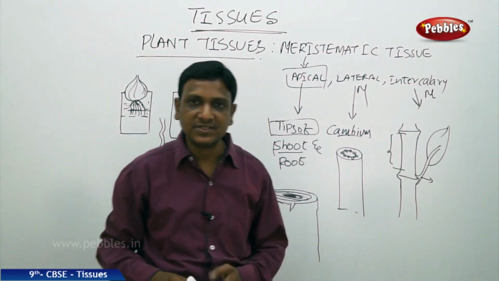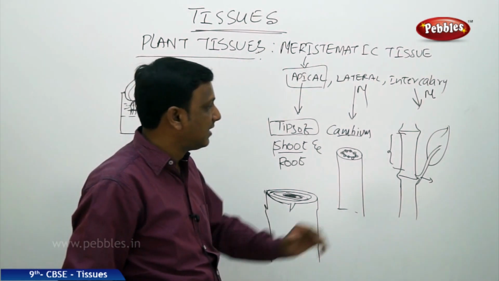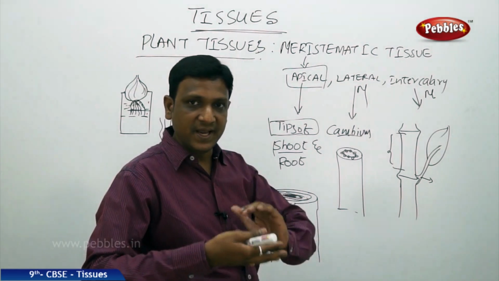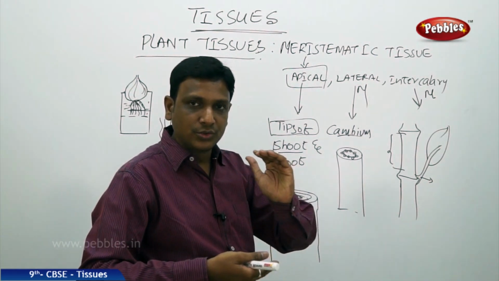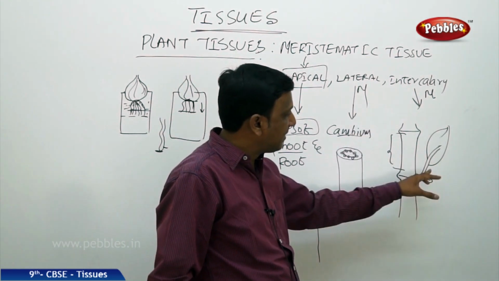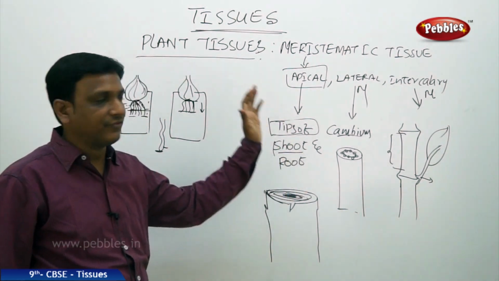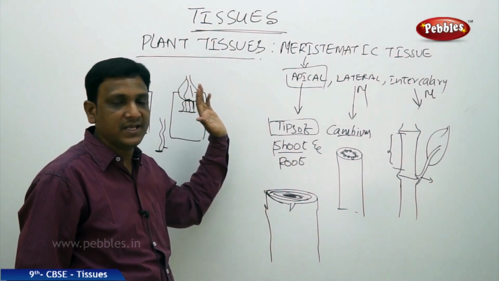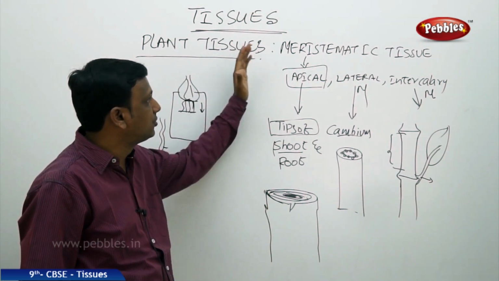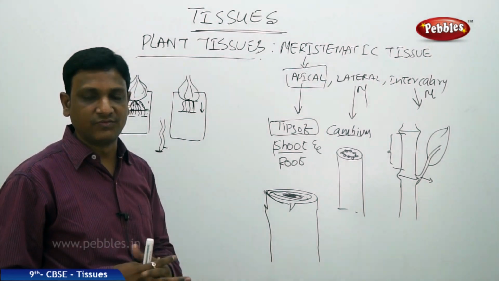So the intercalary meristem also helps in increasing the height of the plant by increasing the tissue between two nodes. So the space between one node to another node is increased by this intercalary meristem. And at the base of the leaf also we find this intercalary meristem. So the primary idea of the meristematic tissue is that actively growing cells form a tissue called actively growing tissue, that is the meristematic tissue. So this is found in the actively growing parts of a plant.